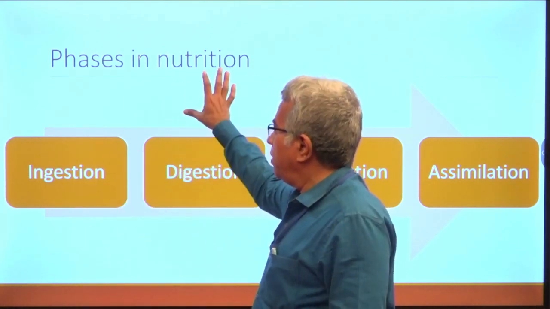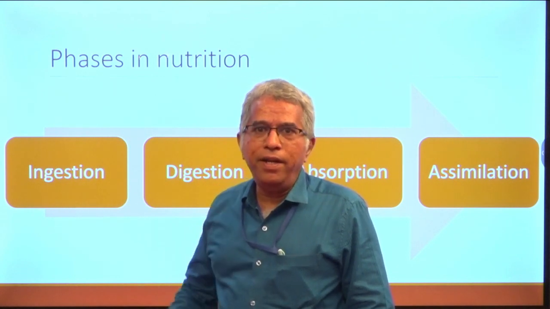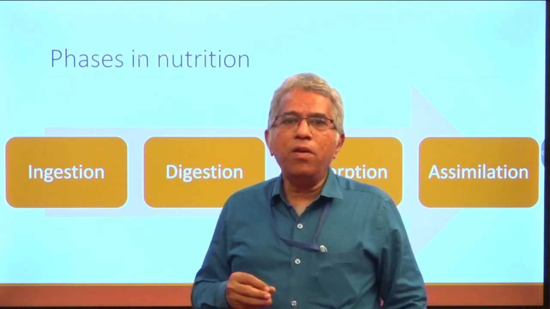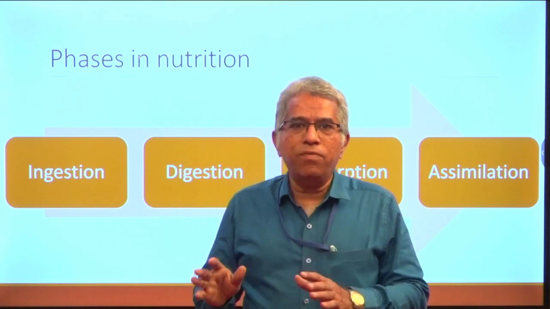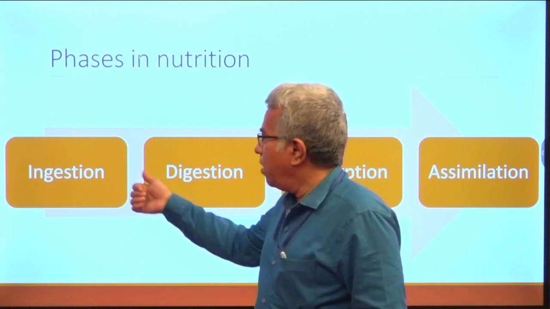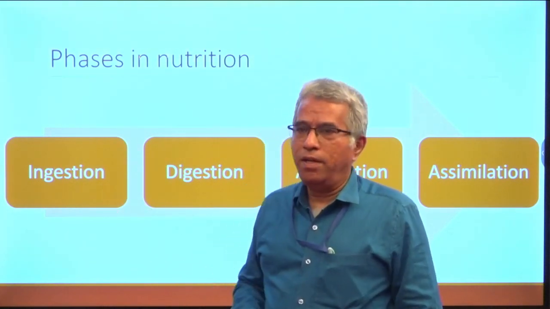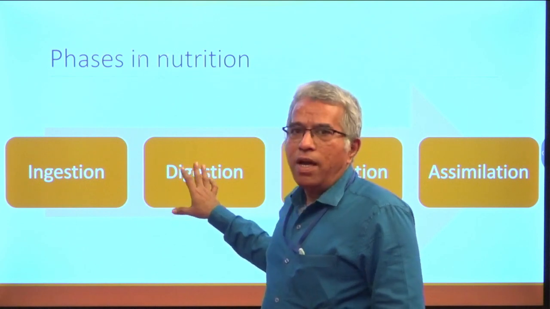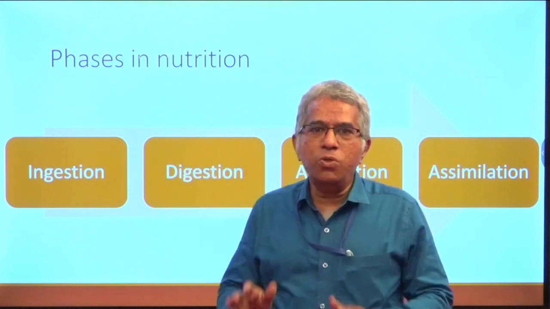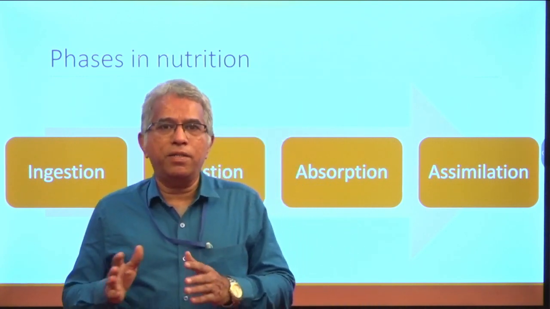Phases in nutrition: the first one is ingestion. Ingestion is intake of food. Normally the organ of ingestion in the majority of animals is the mouth. Even in human beings, the mouth is the organ of ingestion, and by mouth we ingest the food material. Later it has to be digested. There are two phases in digestion, namely mechanical digestion and chemical digestion.